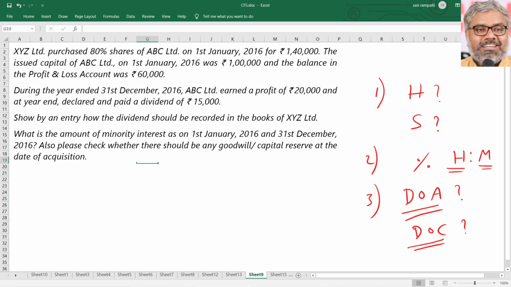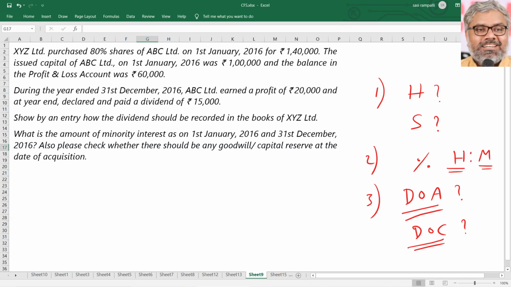In this particular case, XYZ Limited purchased shares of ABC Limited, which means XYZ Limited is the holding company and ABC Limited is the subsidiary company. Date of acquisition: 1st January 2016. Cost of acquisition: 1,40,000 rupees. You just purchased shares, that's all. The issued capital of ABC Limited, the subsidiary, on 1st January 2016 was 1 lakh rupees, and the balance in the profit and loss account was 60,000 rupees.